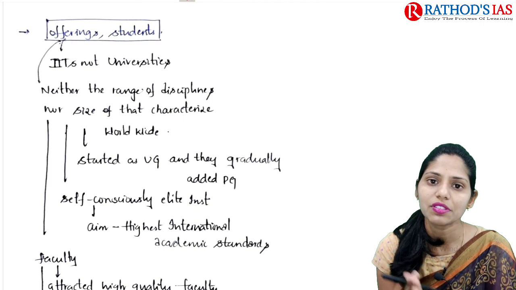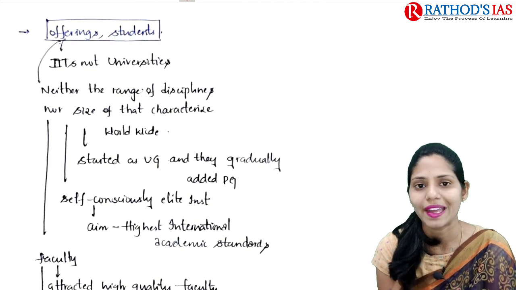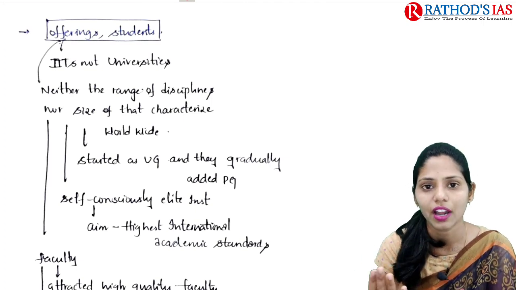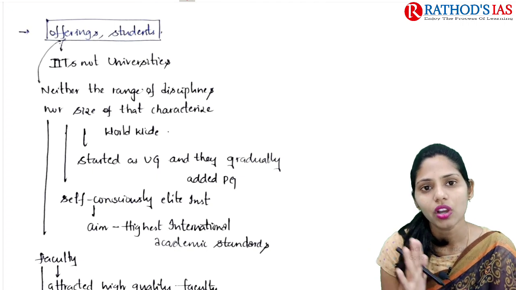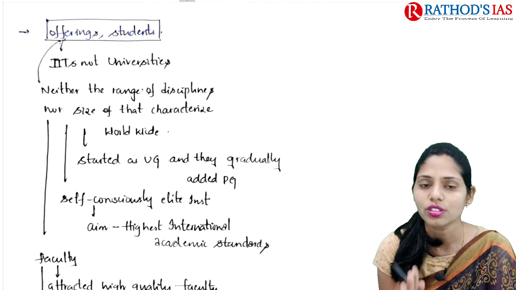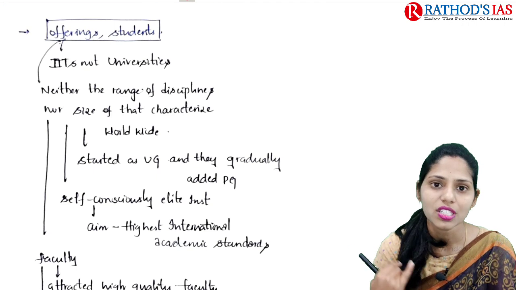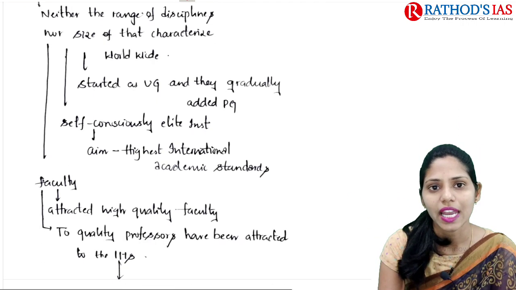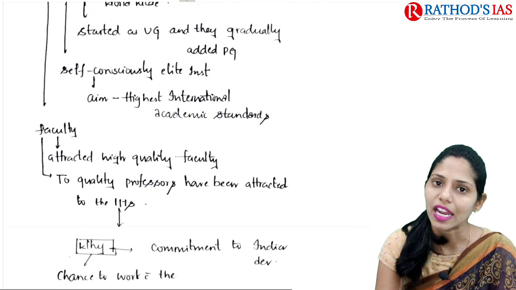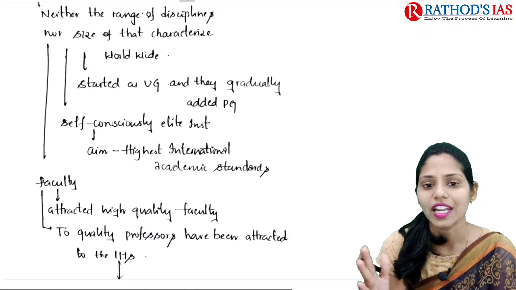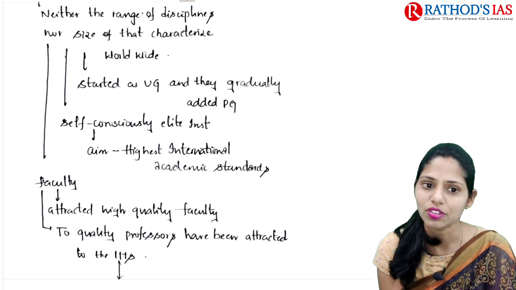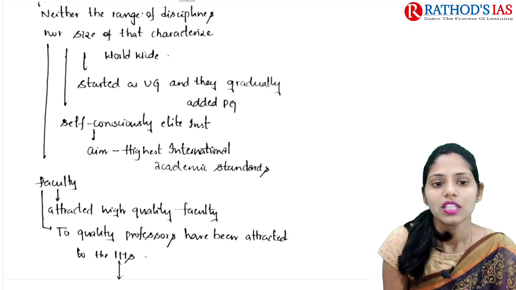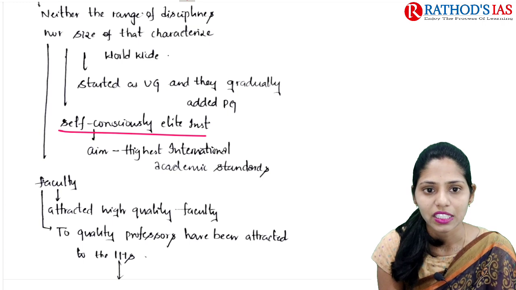So they mainly deal with the technology part, as well as some humanities and sciences, but not all-around fields. If you are talking about the size, these institutions are also limited. Because of this, we cannot call those IITs universities here. Initially they started as undergraduate courses and now they are gradually adding postgraduate courses also. Okay, they are self-consciously elite institutions.